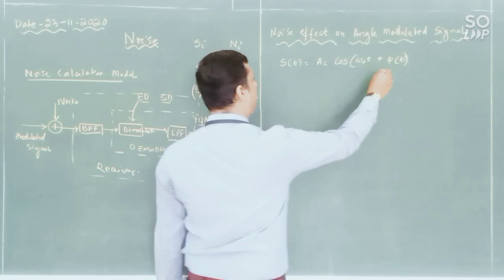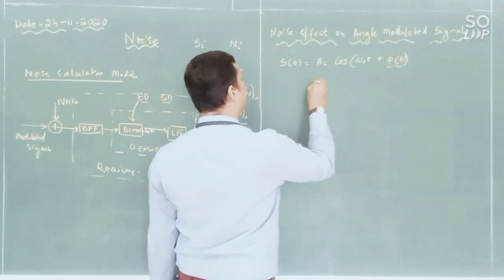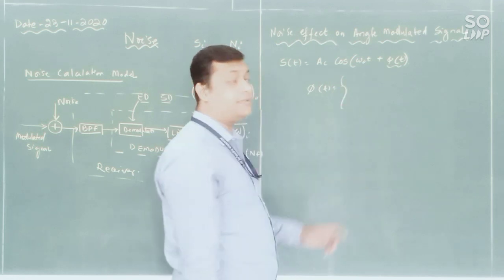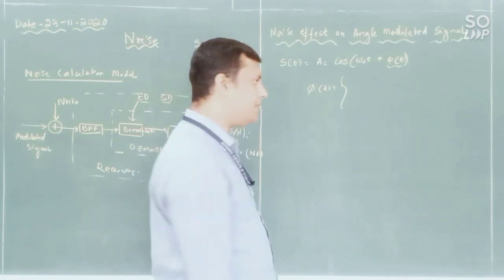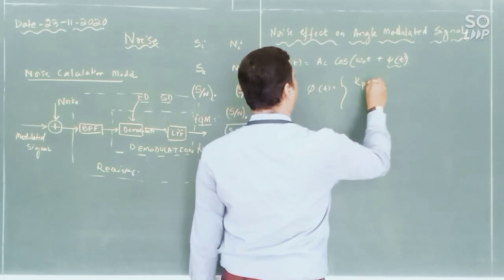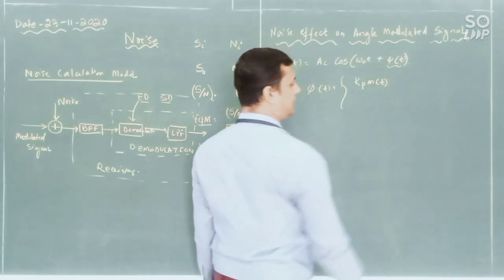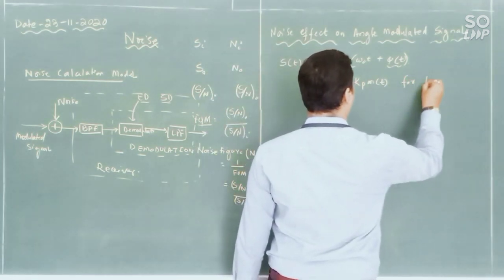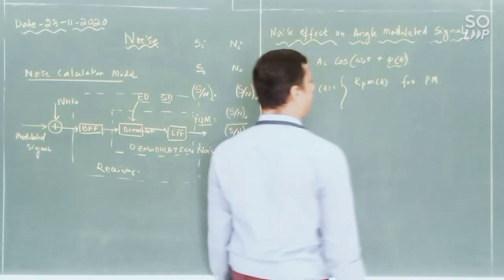Now this phi(t) will decide whether it is a phase modulated signal or a frequency modulated signal. If phi(t) is kp into m(t), it is for phase modulation. What is kp?